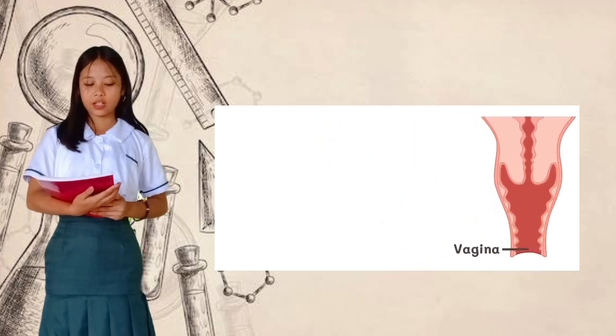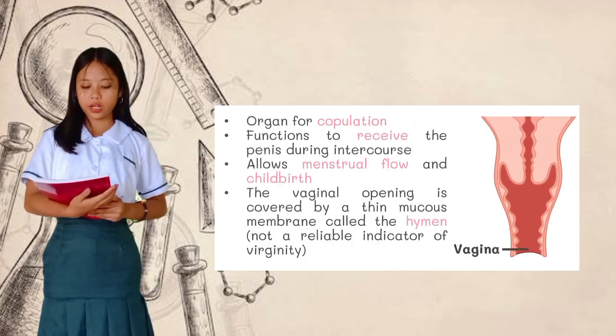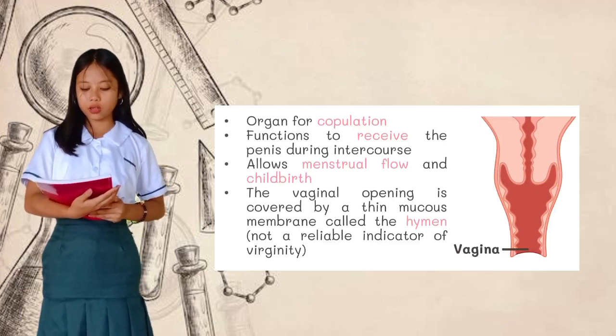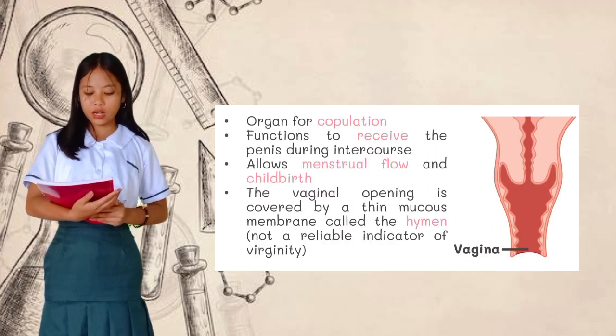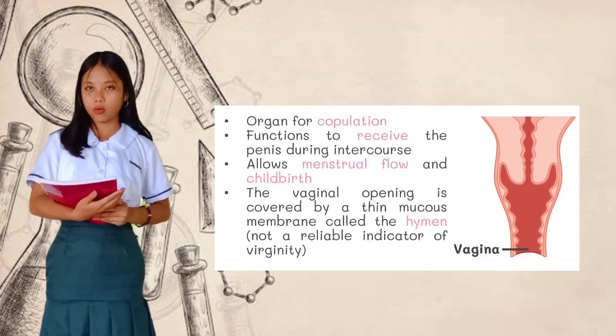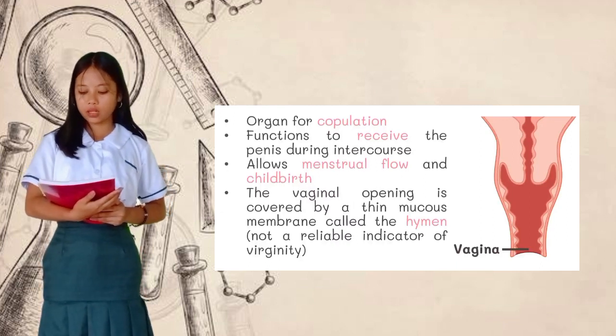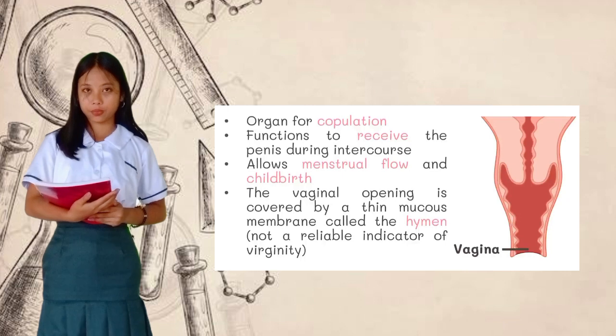The vagina is the female organ for copulation, functioning to receive the penis during intercourse and allowing menstrual flow and childbirth. The vaginal opening is covered by a thin mucous membrane called the hymen, not really a reliable indicator of virginity.